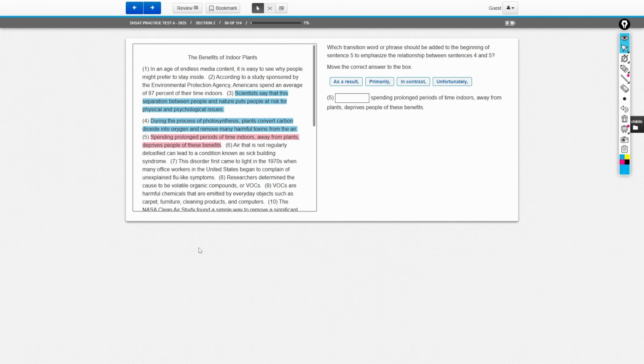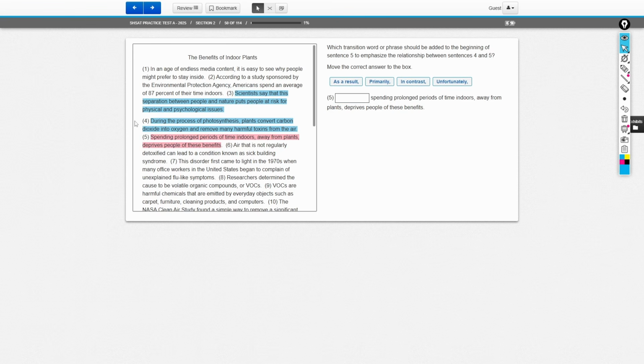So what could be the relationship here? Well, let's look at the answer choices. Maybe we'll get a better idea. So the first answer choice says, "as a result." Well, let's plug "as a result" into the sentence, okay? Whenever they ask you to replace a word or introduce a transition word, I always recommend, in your head, read that second sentence as if you put in that transition word, as if "as a result" is how sentence 5 actually starts. Okay, so let's read it.